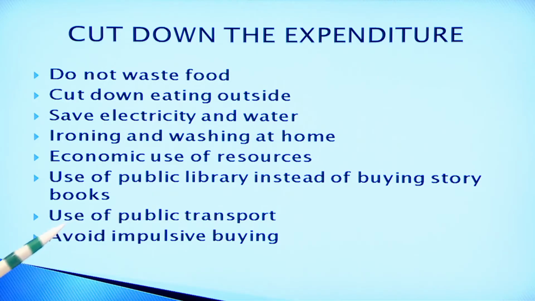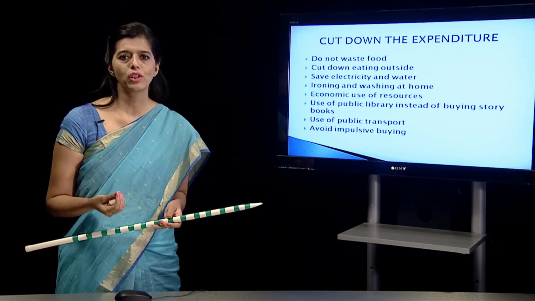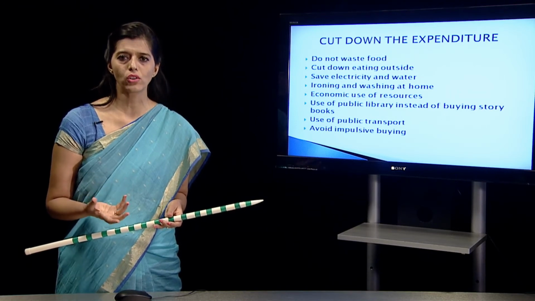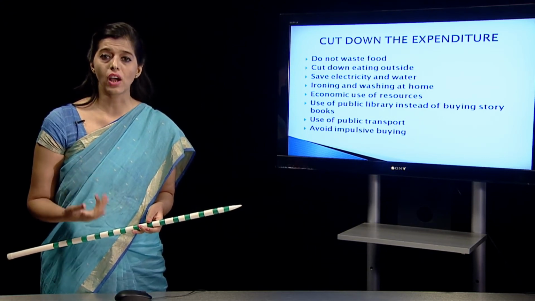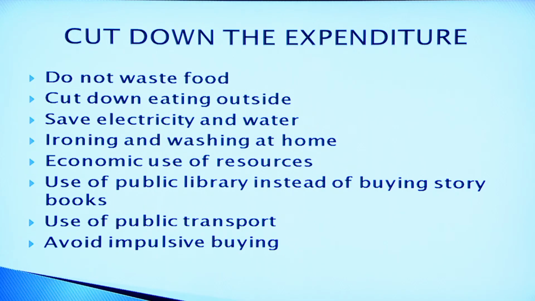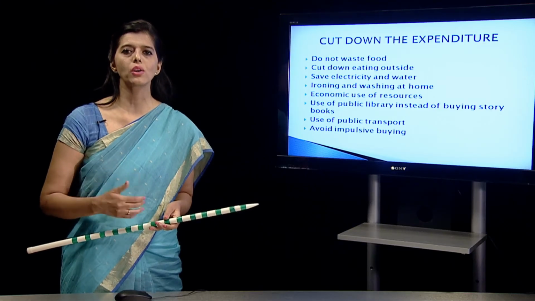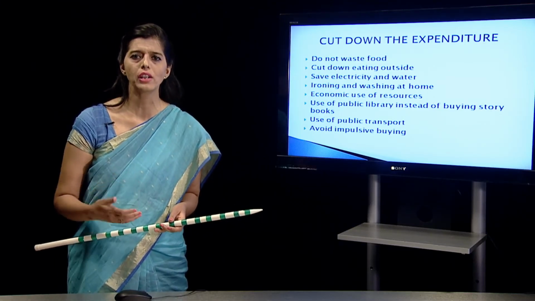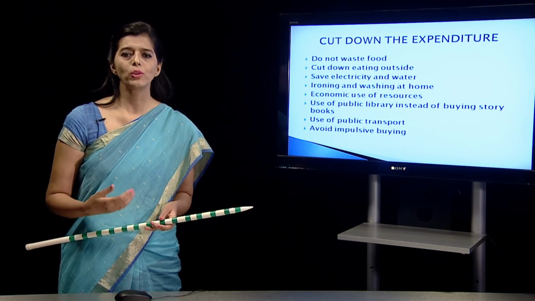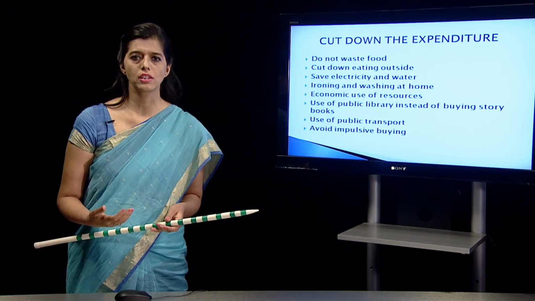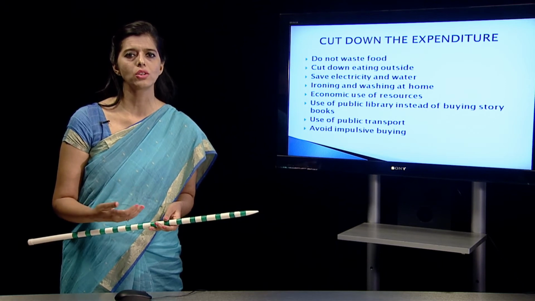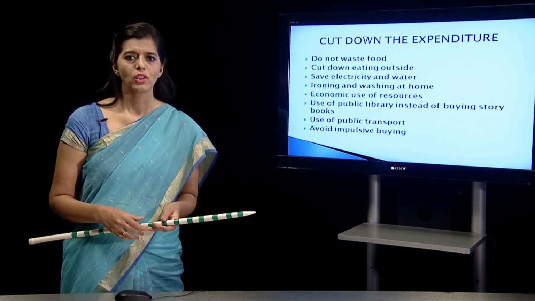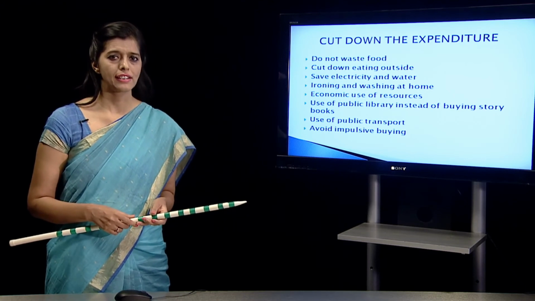Do not waste food. Whatever you are eating, please don't waste food. Give appropriate preference to the foods. Whatever you want to eat, just cook that much amount of food so that it is not wasted. Even cutting down on eating outside, because when you have to live within your limited income, you just can't go out every day or very frequently to restaurants and spend money. Suppose you're spending 2000 rupees on one meal while going to a restaurant. But if you are cooking at home, maybe you need only 3000 rupees per month for buying the grocery. So, eating out should be cut in that situation.